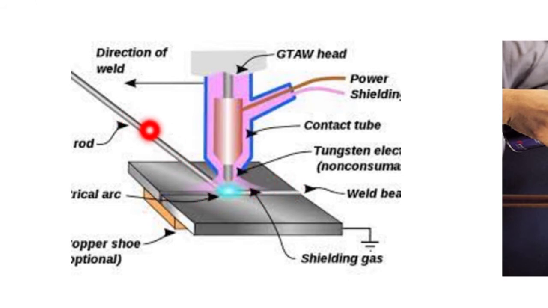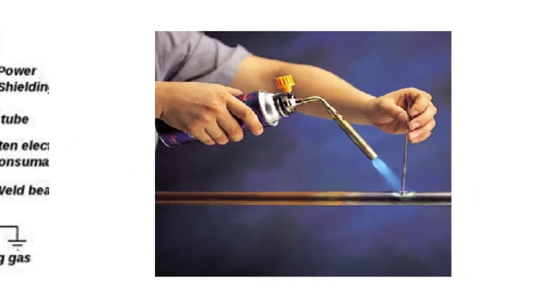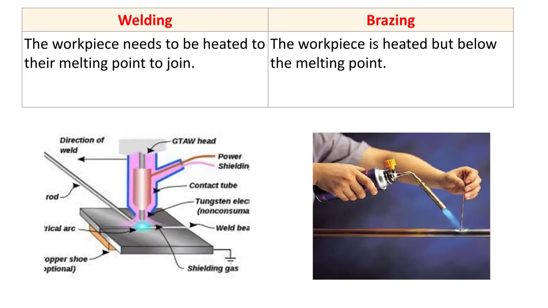And sometimes filler material is also used in order to join these two plates. So basically in welding, we are melting the parent material or the base material. So the workpiece needs to be heated to its melting point to join. Now the brazing. The workpiece is heated but below the melting point. So here you can see the brazing operation. Here also we are heating the workpiece, but it is not heated above its melting point. It is heated but below the melting point. That is known as brazing.